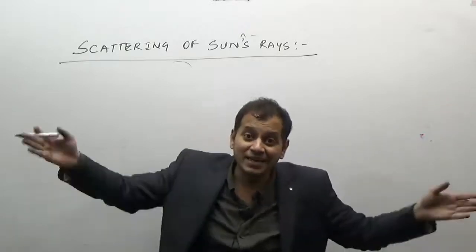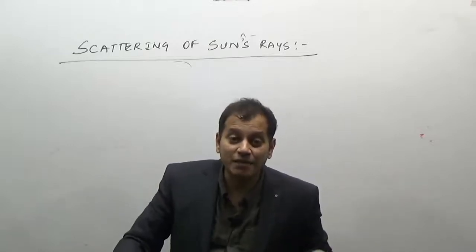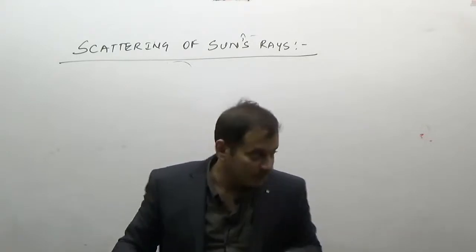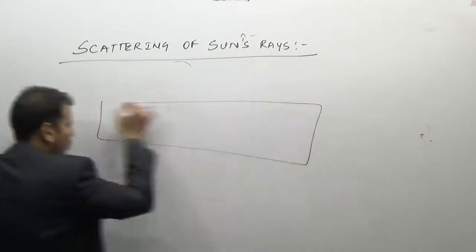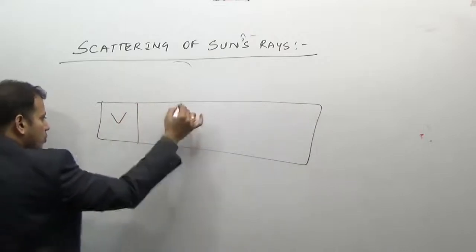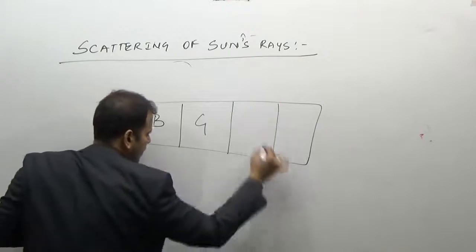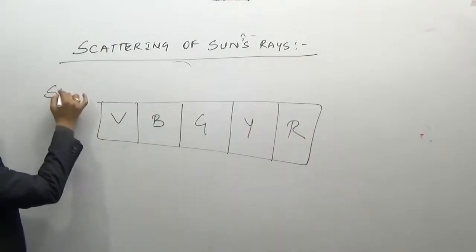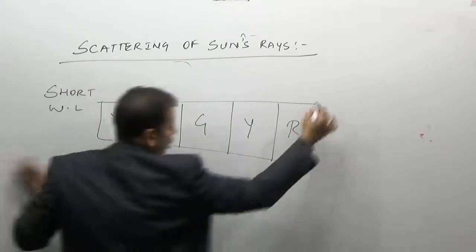And again, insolation part 1 lecture: which light in the visible light spectrum has the longest wavelength? If you remember, the visible light spectrum is violet, blue, green, yellow and red, from short wavelength to longest wavelength.